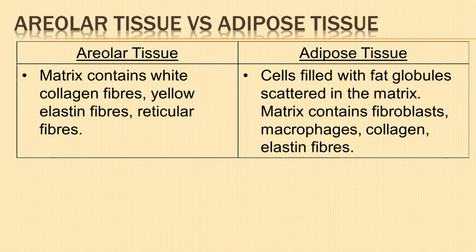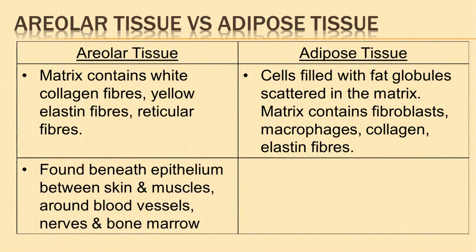Adipose tissue contains cells filled with fat globules scattered in the matrix. The matrix contains fibroblasts, macrophages, collagen, and elastin fibers. Areolar tissue is found beneath the epithelial, between the skin and muscles, around blood vessels, nerves, and bone marrow.